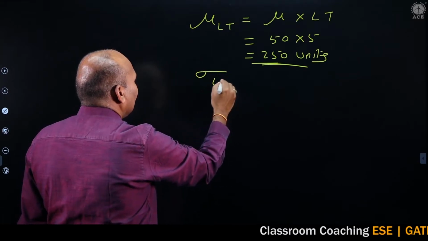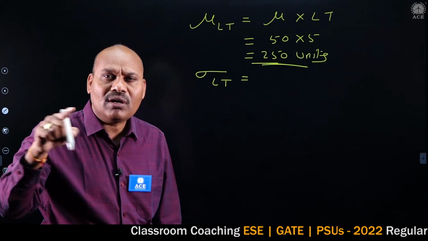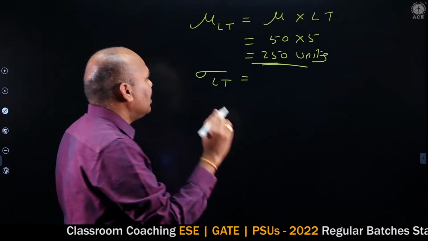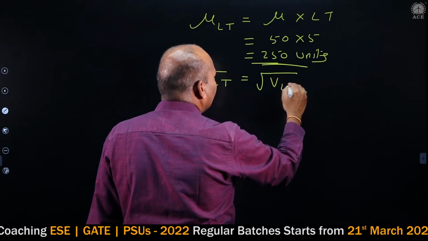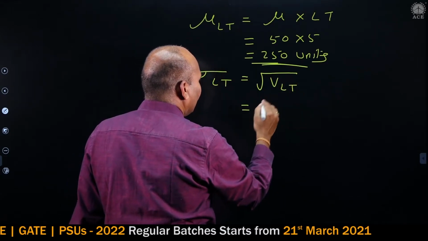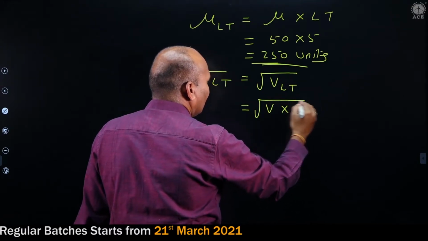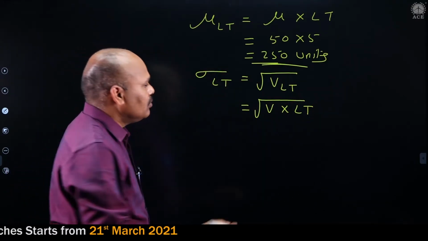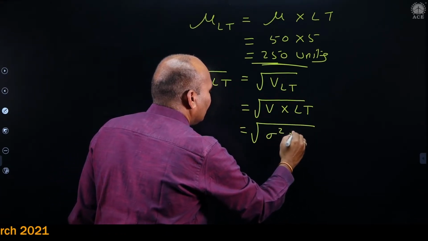Next, sigma LT is equal to, we cannot write directly sigma into LT. Instead of that, we will take under root variance of lead time, and this further can be written as under root V into LT, variance into lead time. What is variance actually? Sigma square into lead time.